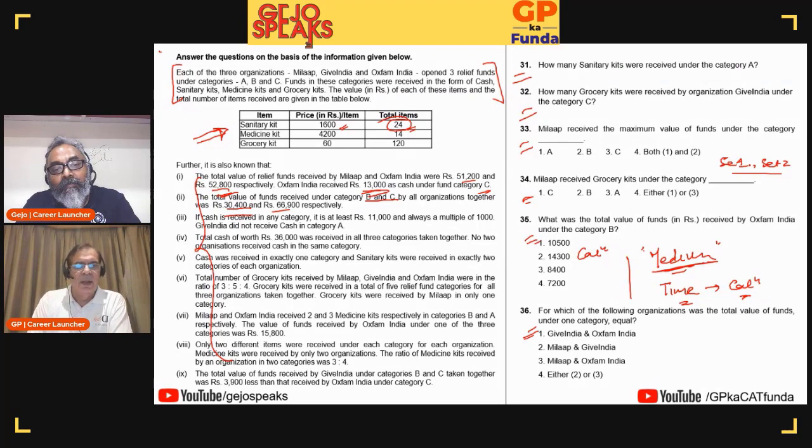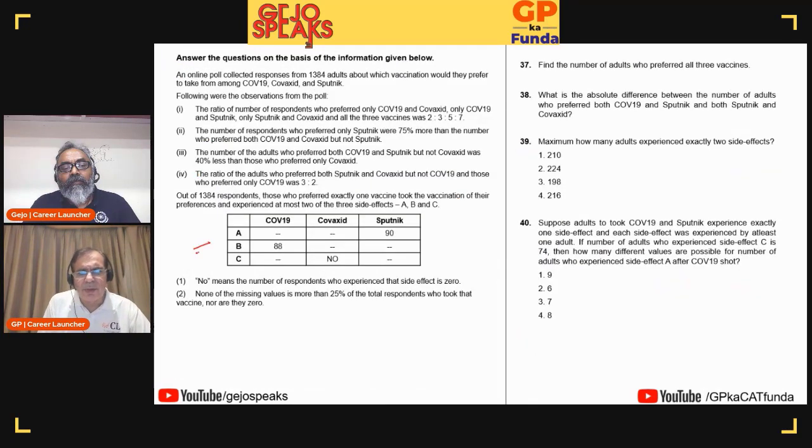Okay, so let's look at the third set. The first thing which I notice is it's a table. It talks about COVID-19, Covaxin, Sputnik. Sputnik I know is a vaccine, so maybe something about vaccines, but I can't make sense out of this table. Now, because I can't make sense out of this table, I will have to go through the information and decide what I have to do. In the previous set, remember the table was kind of self-explanatory, and I could make sense of what it is all about. So let's go through the data quickly.